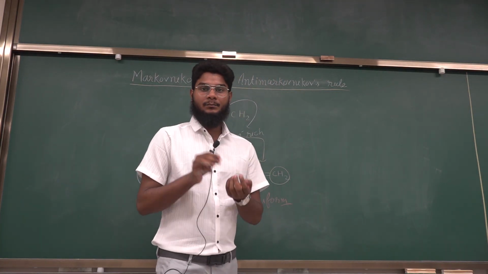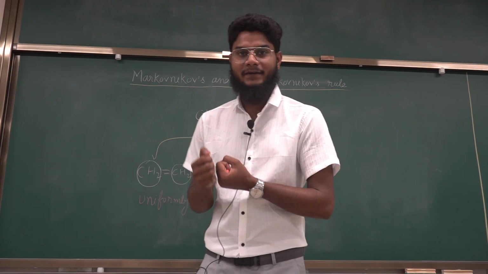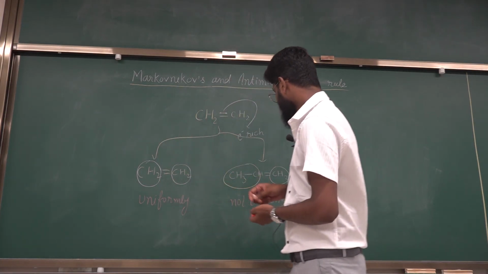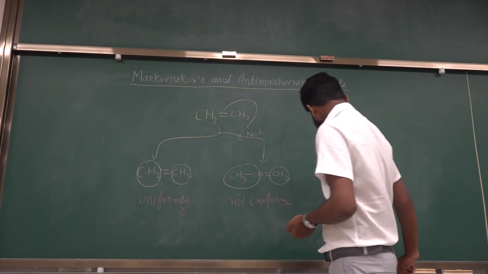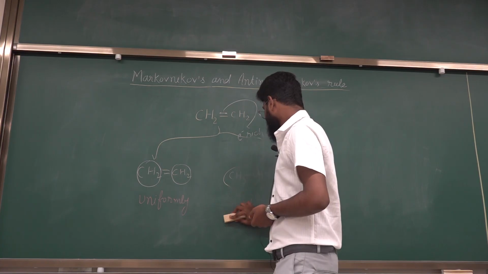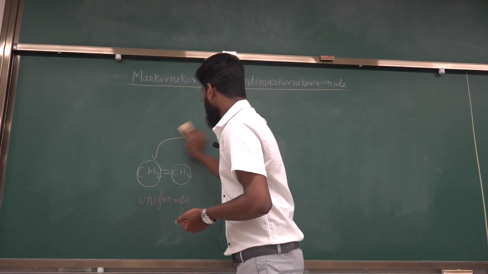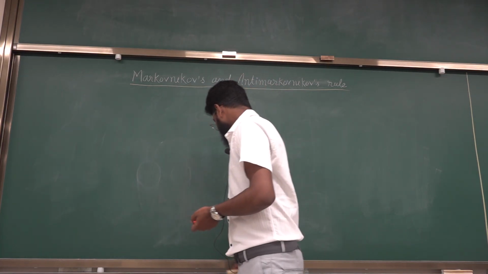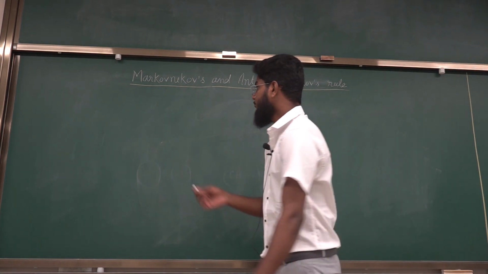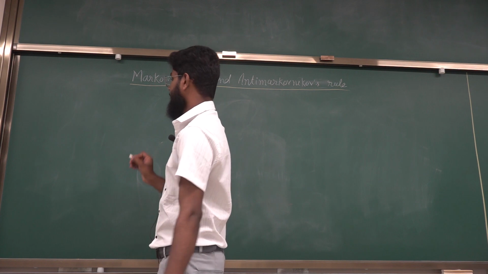Regioselectivity means the position or reaction site where the reaction happens over all other possible sites. To avoid this regioselectivity problem, Markovnikov's rule is best to identify the actual major product in these reactions. So let's discuss Markovnikov's rule.